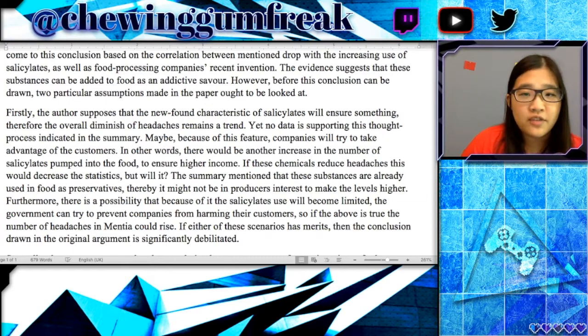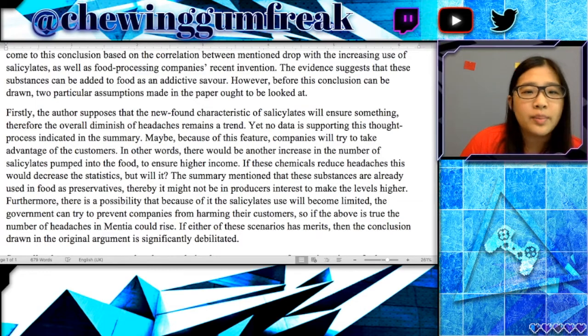Maybe, because of this feature, companies will try to take advantage of the customers. In other words, there would be another increase in the number of salicylates pumped into food to ensure higher income. If these chemicals reduce headaches, this would decrease the statistics, but will it? The summary mentioned that these substances are already used in foods as preservatives, thereby it may not be in producers' interest to make the levels higher.